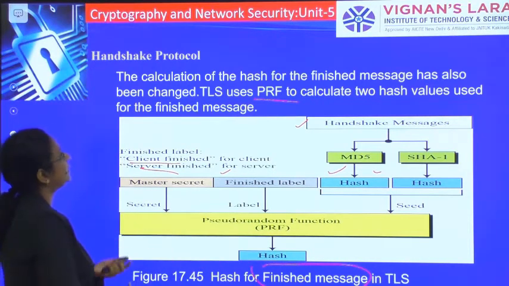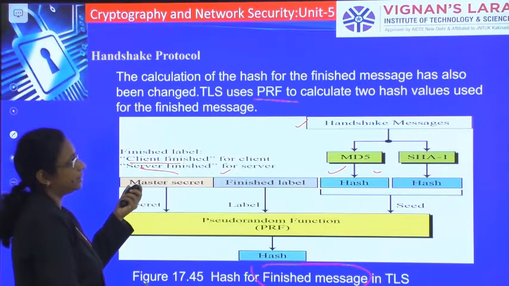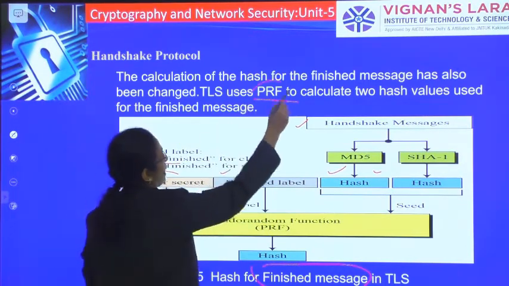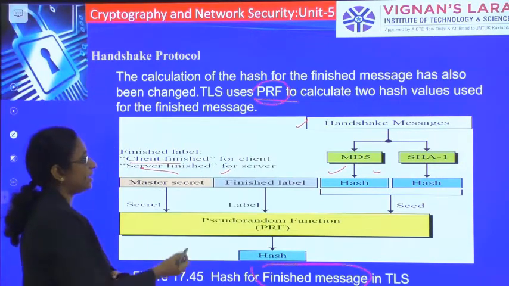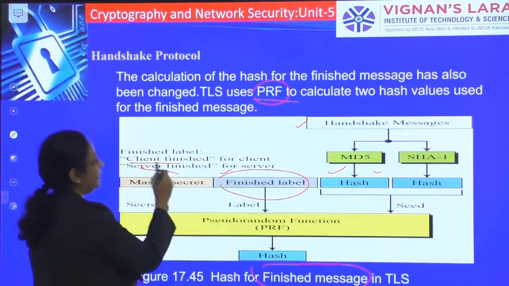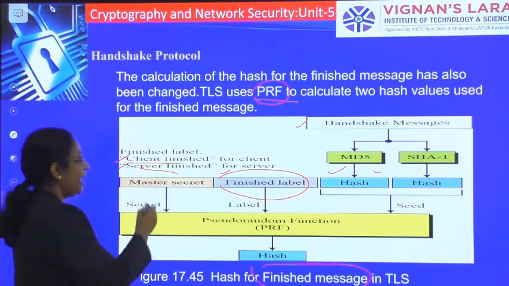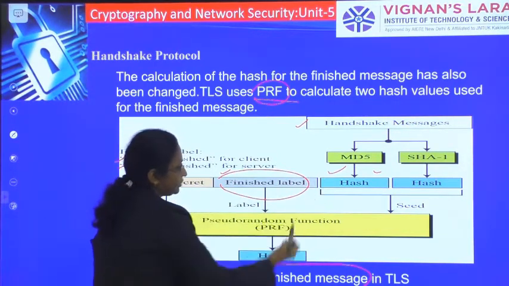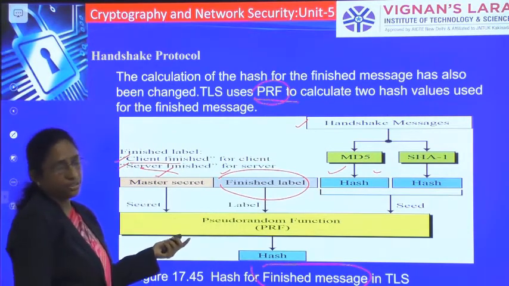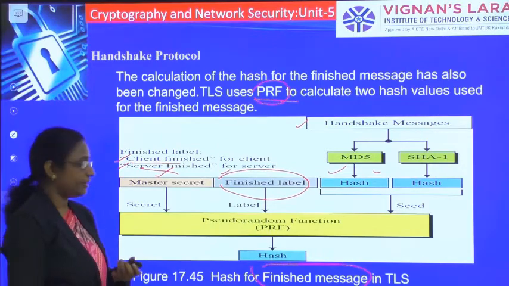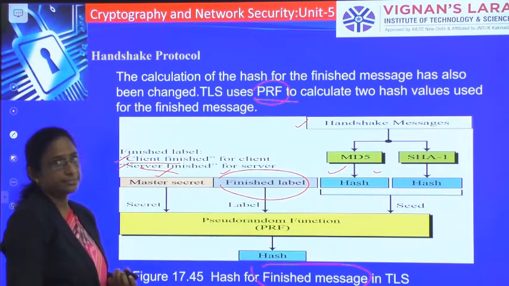So there is one difference between SSL and TLS. TLS uses the pseudo random function, where this pseudo random function takes as input a finished label that consists of the two strings, client finished and server finished, along with the master key and the hash code, and this random function generates the hash code that will be used for the finished messages.